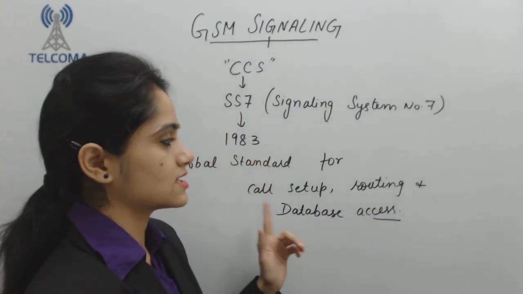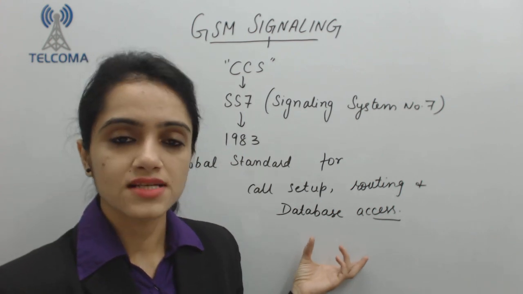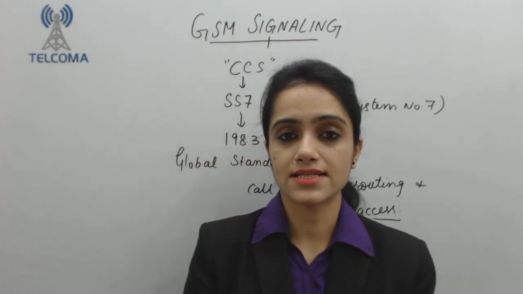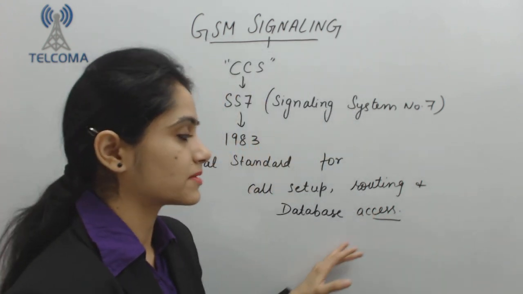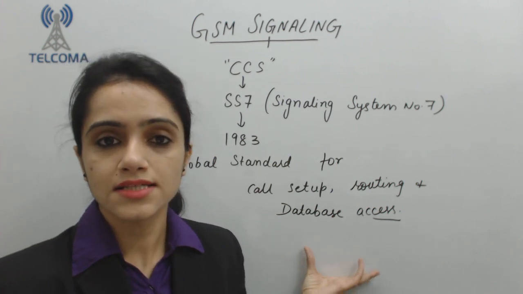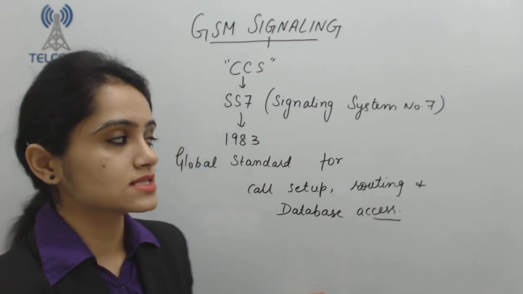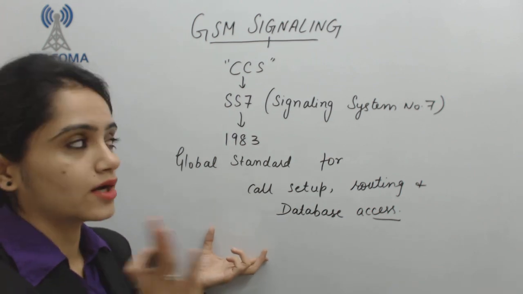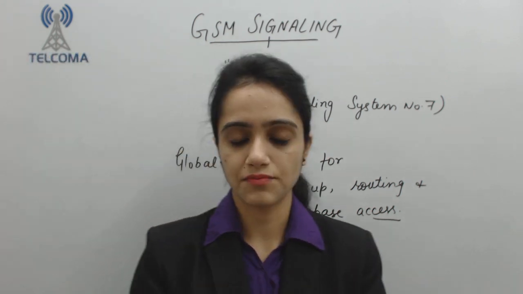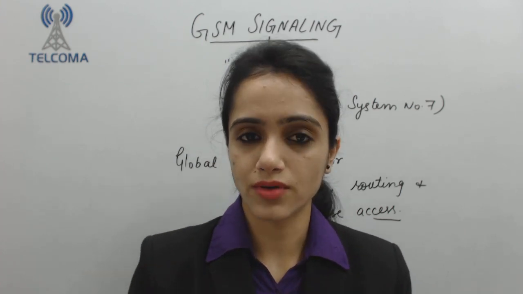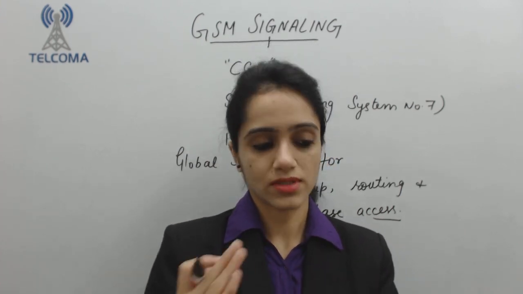The system controlling all the signaling messages for call setup, routing and database access is Signaling System Number 7, a global standard developed in 1983. We use the SS7 part in our MSC so that the transfer of control signals will be processed.